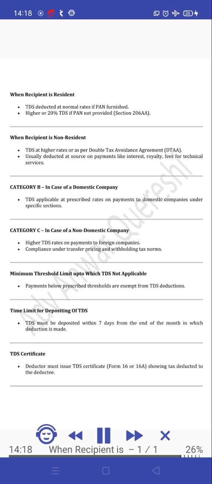Minimum threshold limit up to which TDS not applicable. Payments below prescribed thresholds are exempt from TDS deductions. Time limit for depositing of TDS. TDS must be deposited within 7 days from the end of the month in which deduction is made.